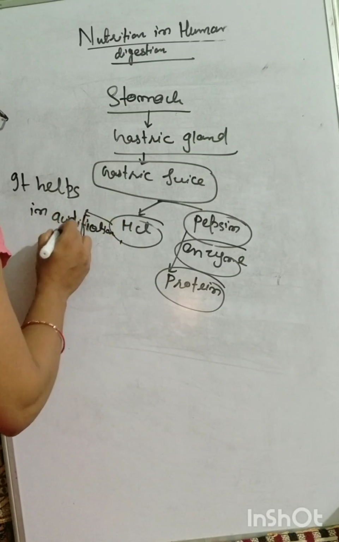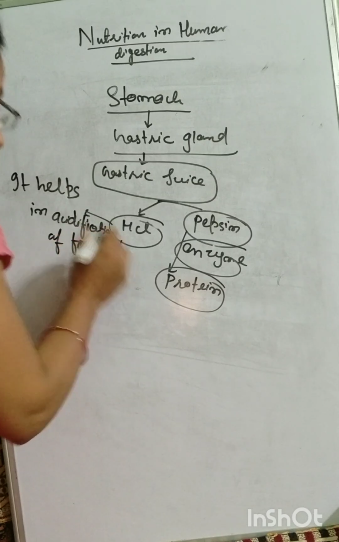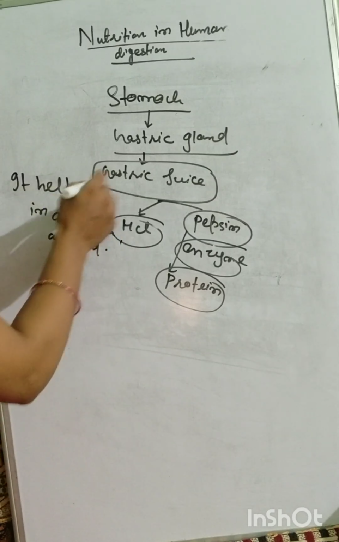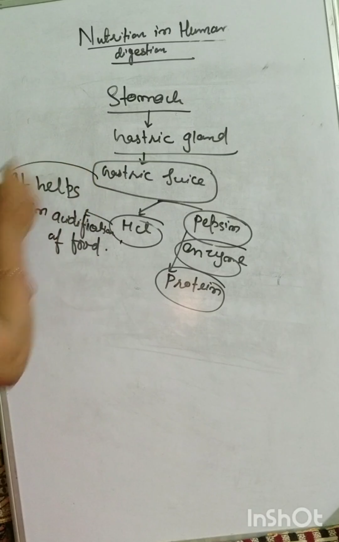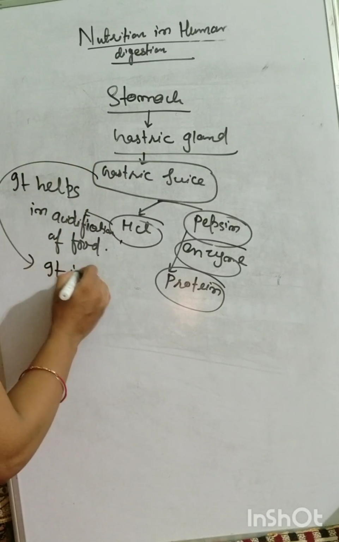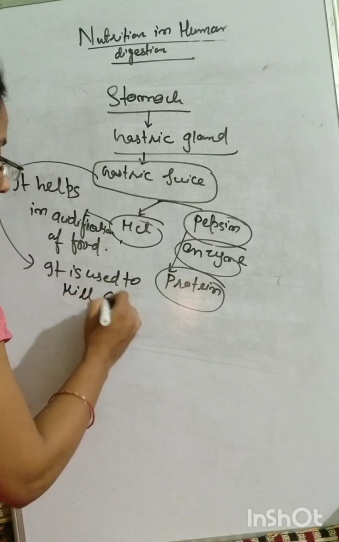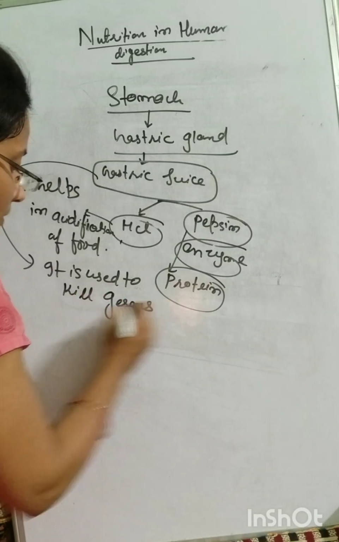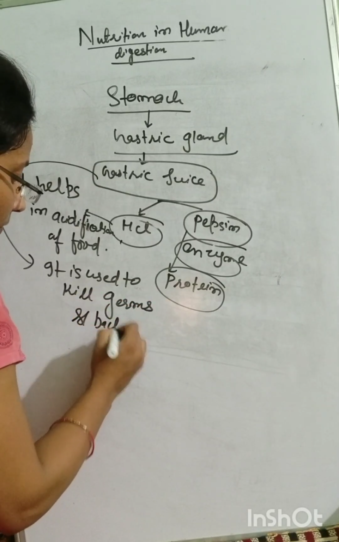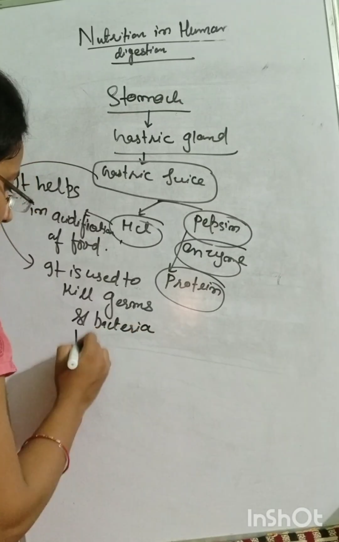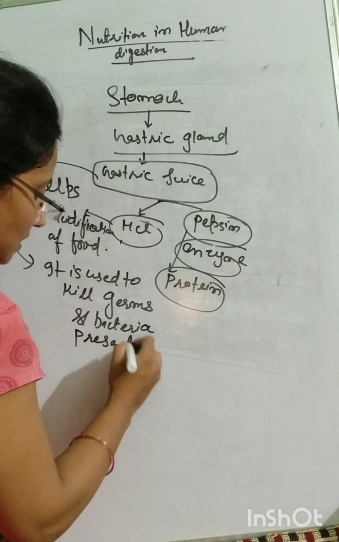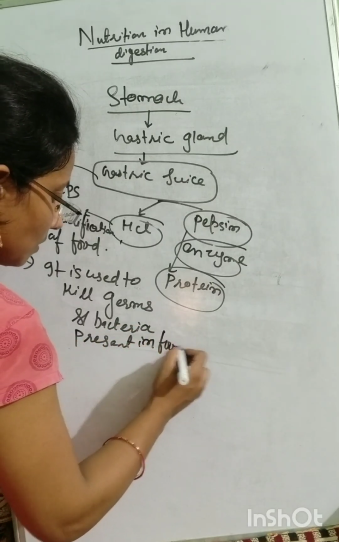Acidification of food. Clear? Second, you will say that it is also used to kill germs and bacteria present in food.